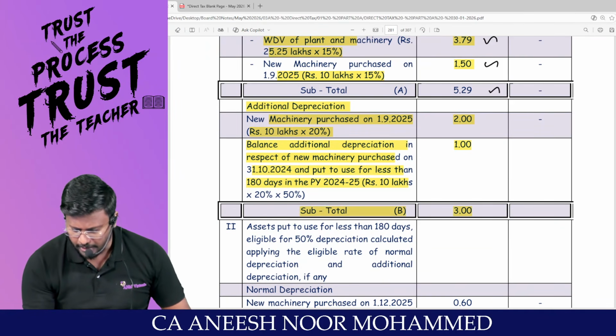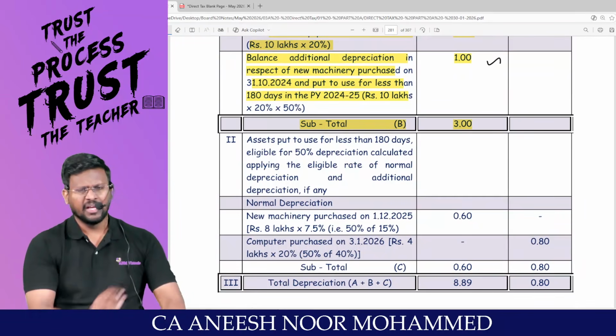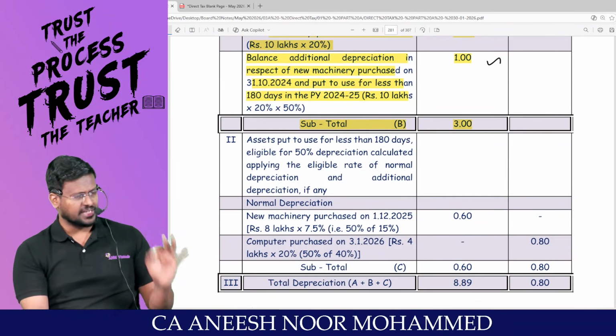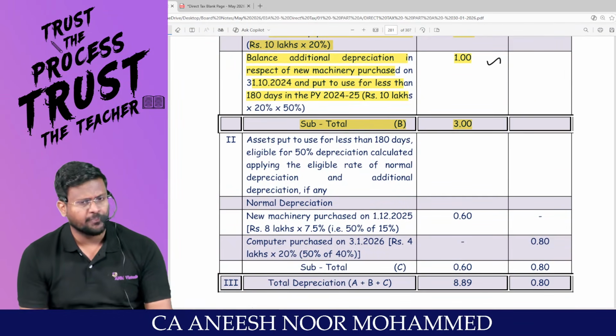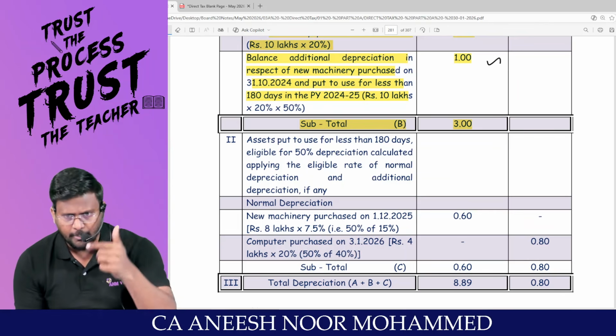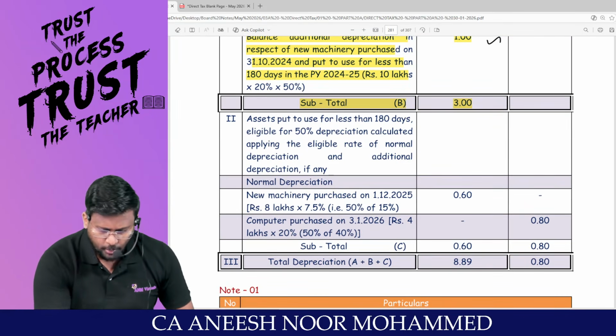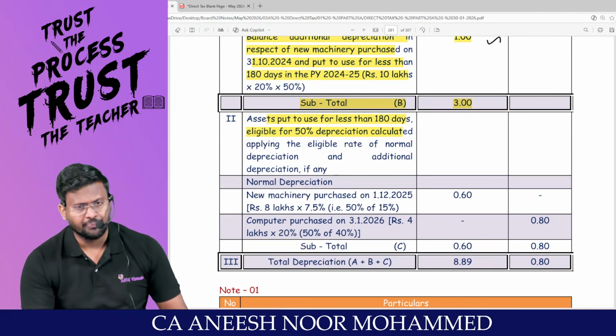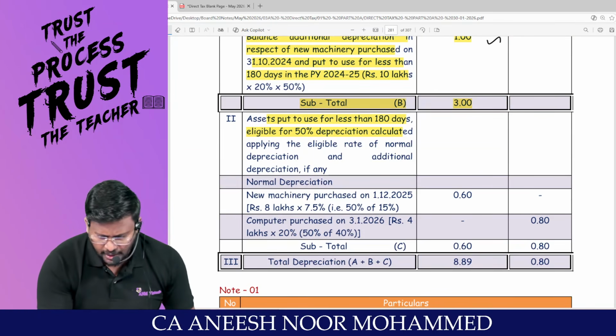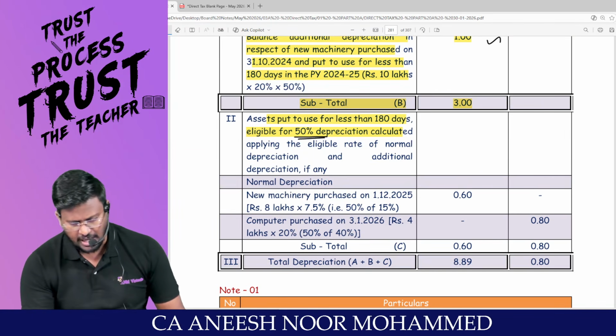So the subtotal will be 3 lakh, which is 2 lakh plus 1 lakh. Can I proceed? I have taken care of the asset which has been put to use for more than 180 days. In that I have calculated normal depreciation and additional depreciation. Number 2, asset put to use for less than 180 days is entitled to only half the rate of depreciation, applying the normal rate.